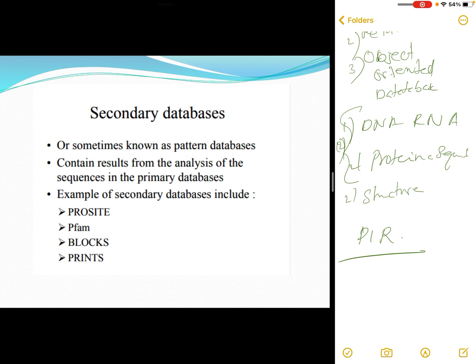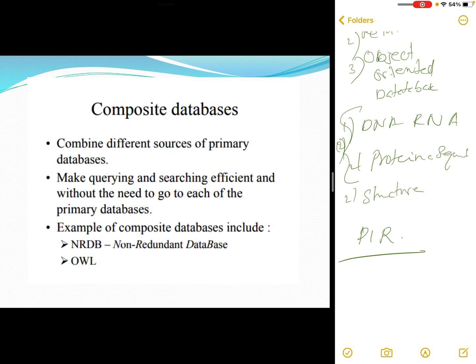Secondary databases are sometimes known as pattern databases. They contain results of analysis taken from the primary database, and only accepted sequences can be added to secondary databases. Only accepted, tested and verified information would be added. Secondary database examples include PROSITE, PFAM, BLOCKS, PRINTS, etc.